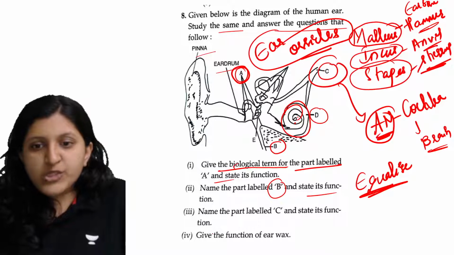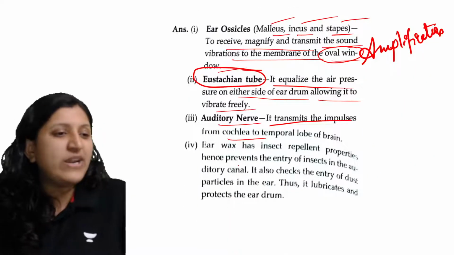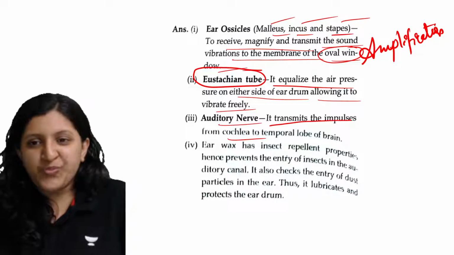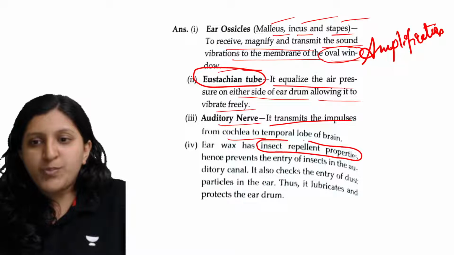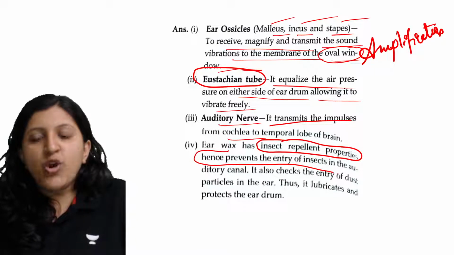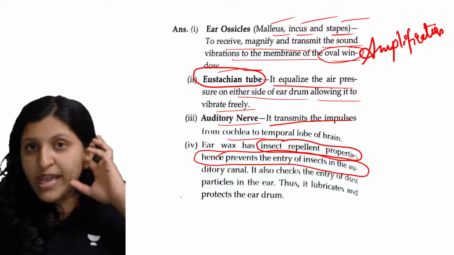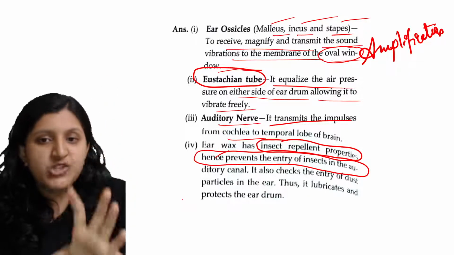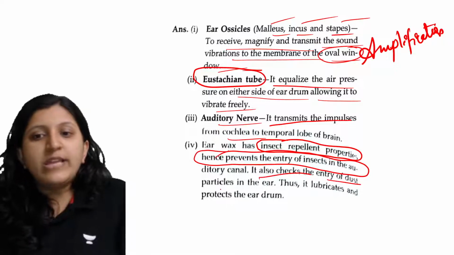Now the next question is give the function of earwax. What exactly does earwax do? Earwax has insect repellent properties. Thus it prevents the entry of insects into the auditory canal. Even if they are entering, they are going to be trapped. It also checks the entry of dust particles.